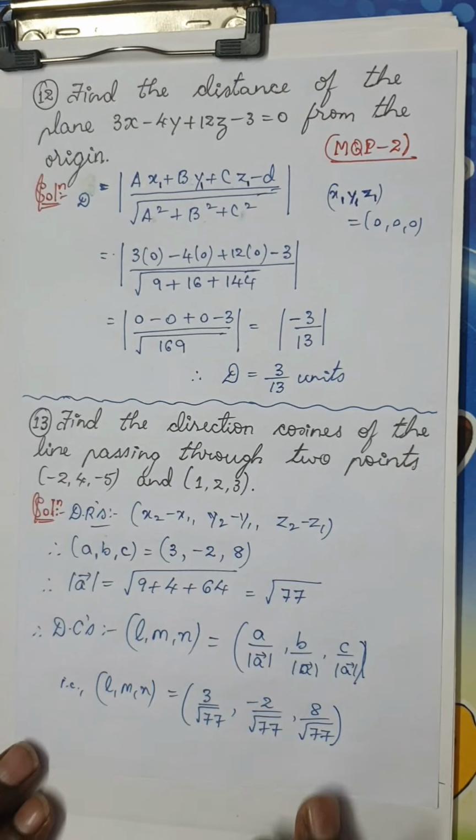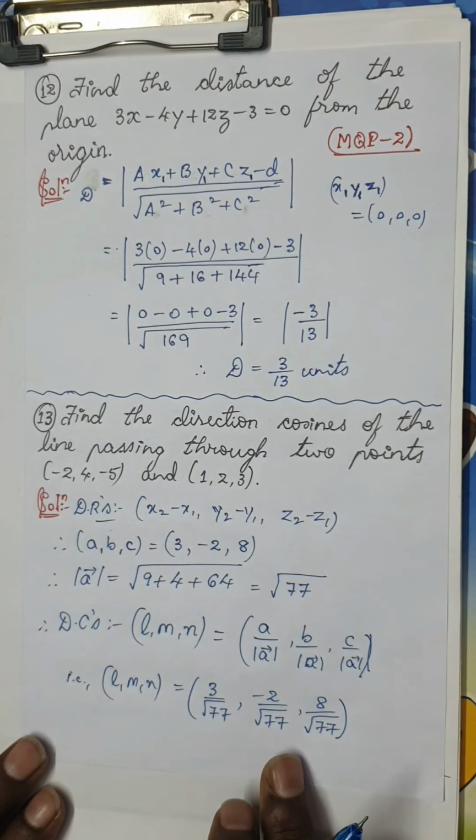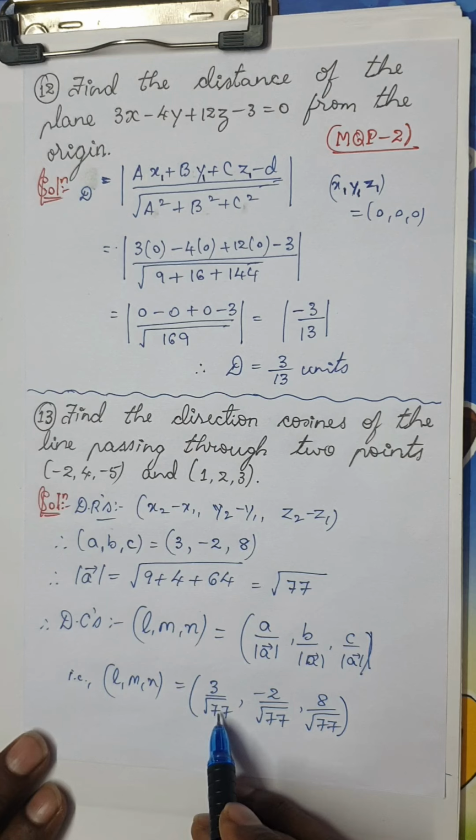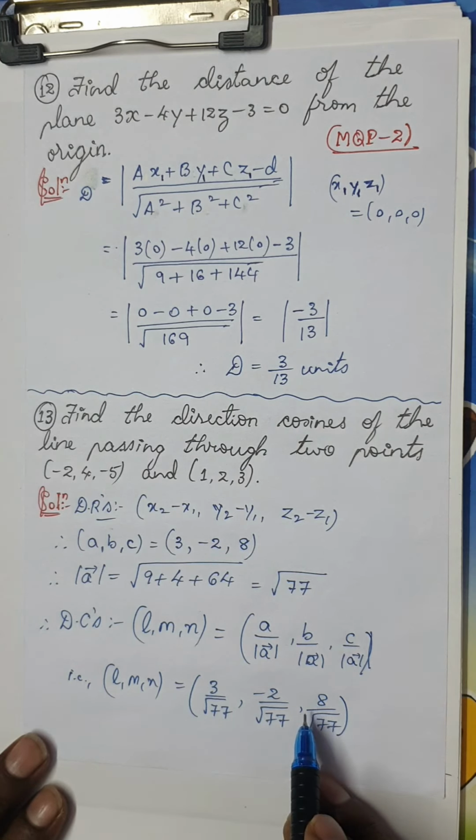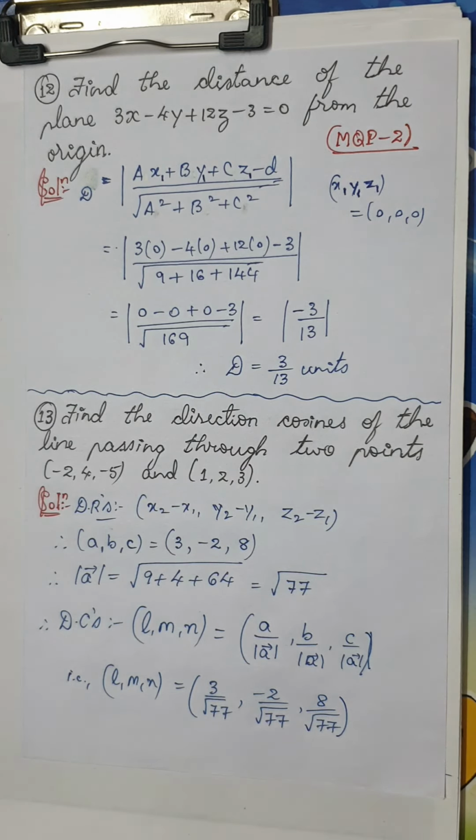Remember, because this is a 3-dimensional geometry chapter, even if you write plus or minus 3 by root 77 for each of them, the answer will be correct, because you will have 2 pairs of direction cosines. One is positive along the positive x-axis, the other is along the negative x-axis. But this much is enough to get you 1 mark. As I told you, these are all additional questions which can be asked for 1 mark. So it is always better to be prepared for extra or new questions for 1 mark.